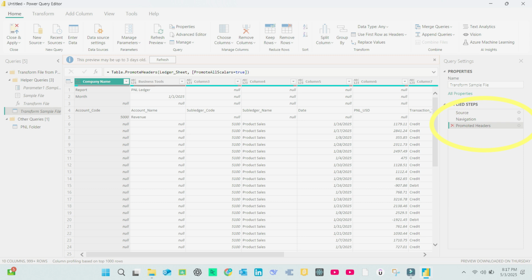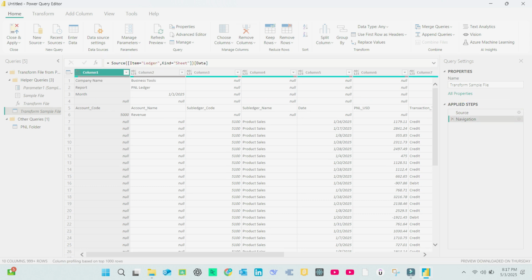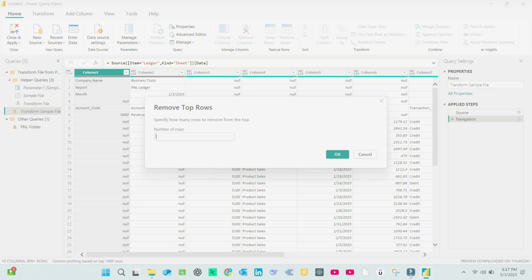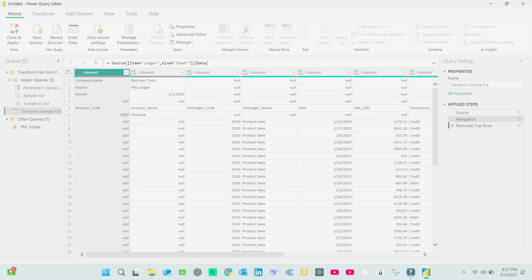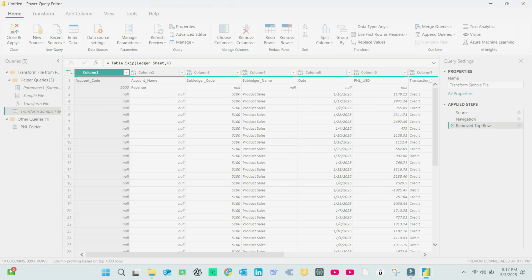We actually have 4 unnecessary rows above the real headers. So go to Home tab, click Remove Rows and then Remove Top Rows and then enter 4. That removes the top 4 rows. Then click Use First Row as Headers to promote the correct header row.